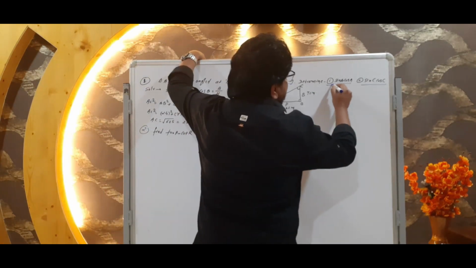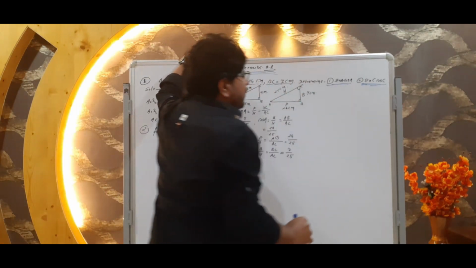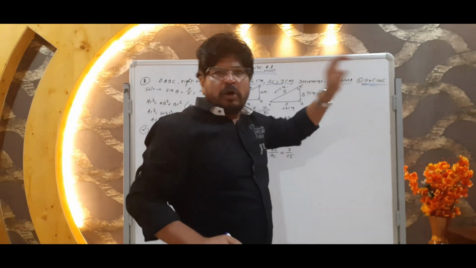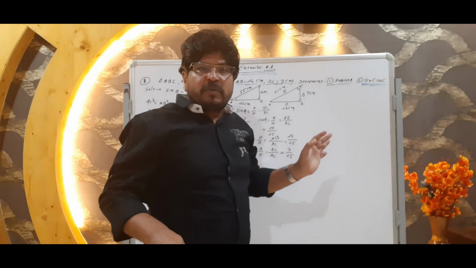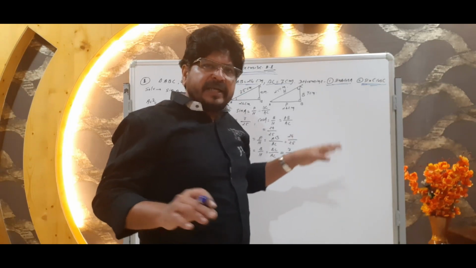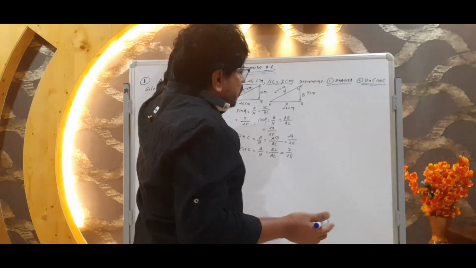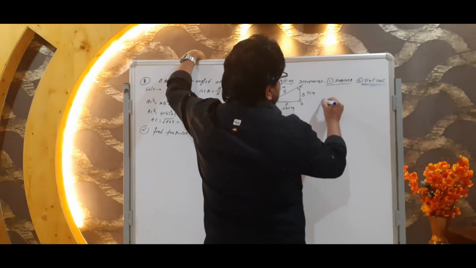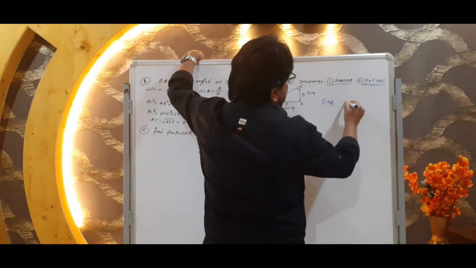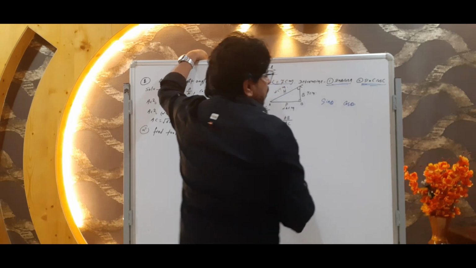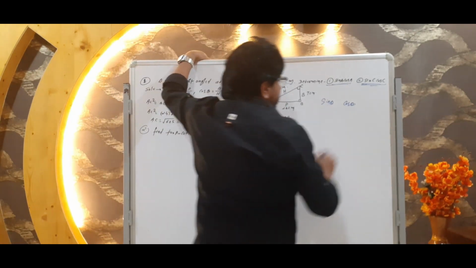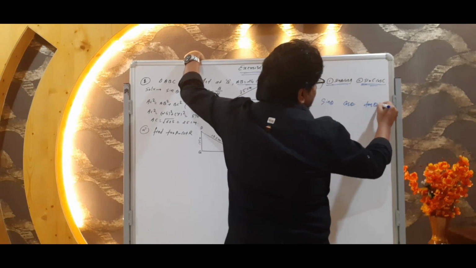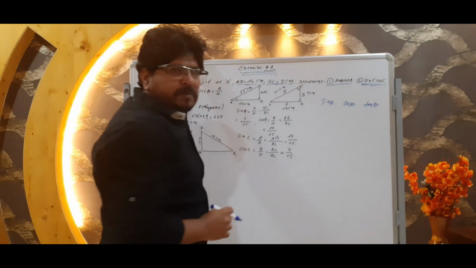We want here sin A, cos A and sin C, cos C, which means somewhere we want the ratio of sin and cos. If we are not remembering, then I told you one formula. That formula you can roughly write in examination time also. I told you one formula: you have to write here sin theta, then cos theta, and then tan theta. Okay, and here what I told you,